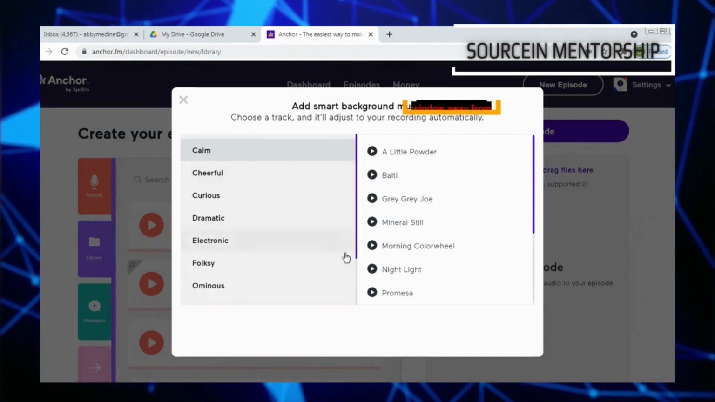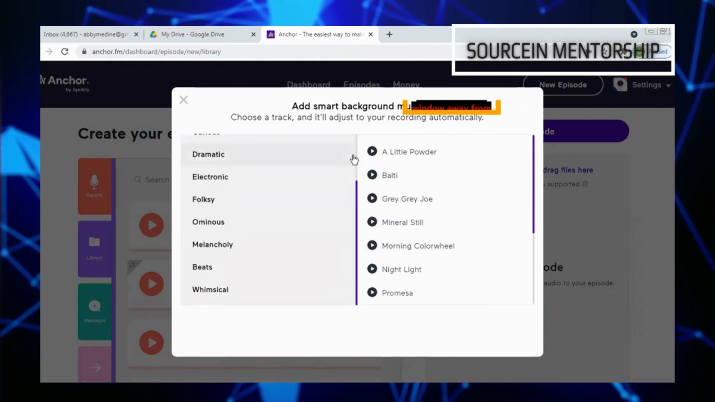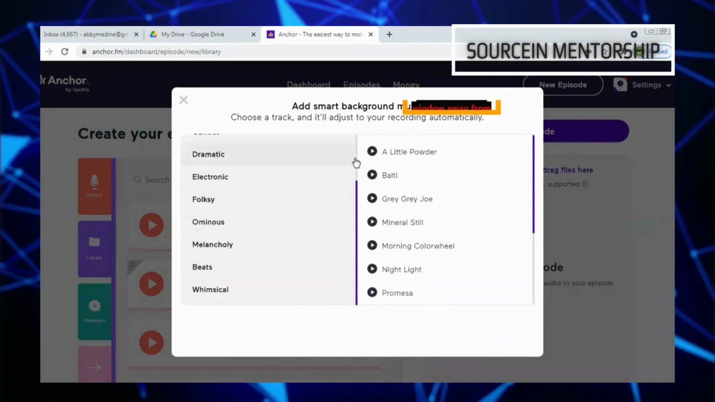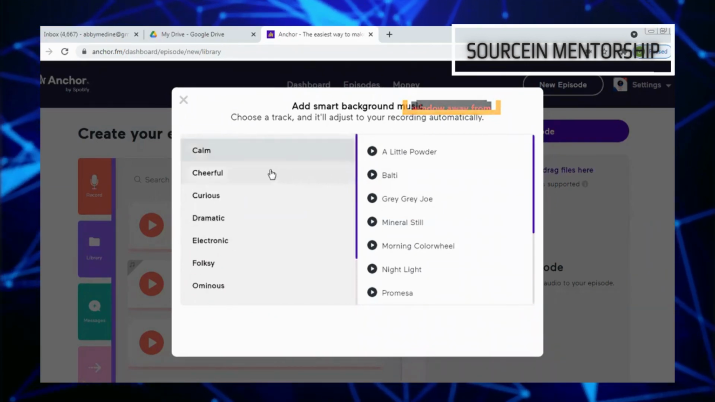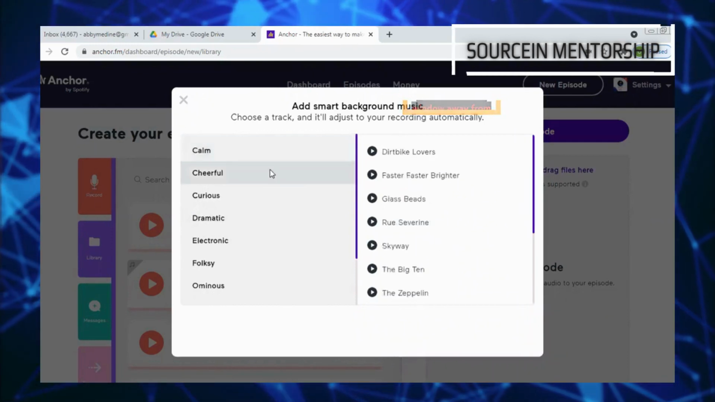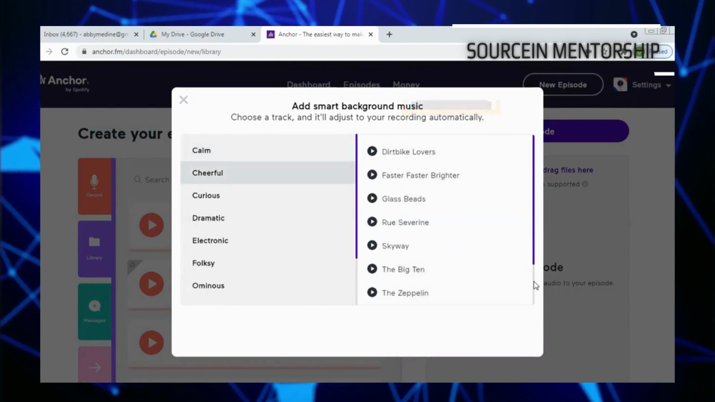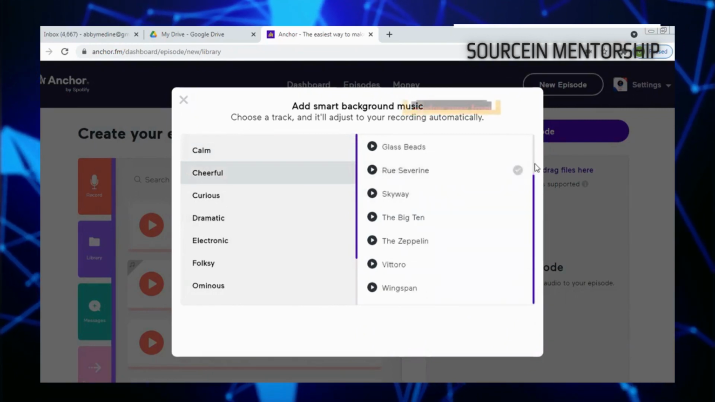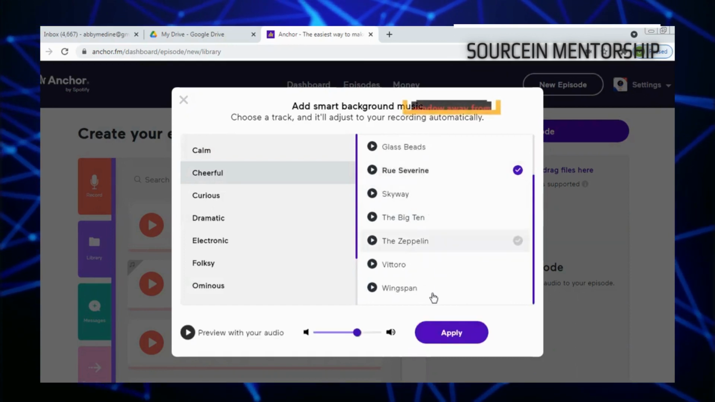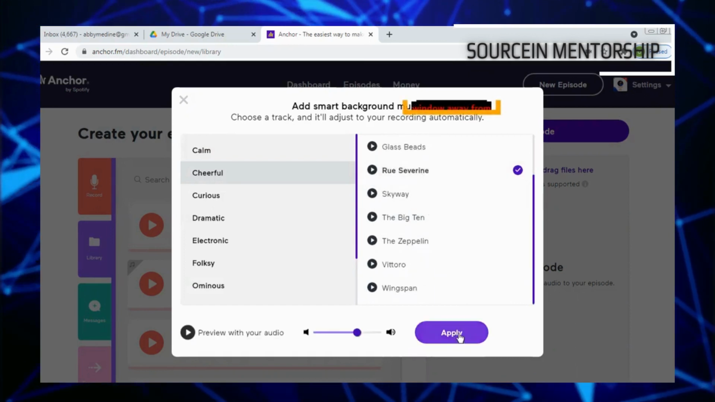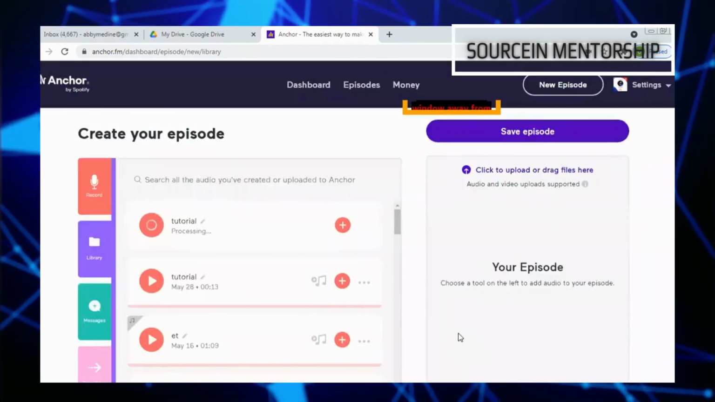I would suggest, depending on your podcast, you choose the tempo of your podcast and choose the one that fits you the most. So you can choose, if it's cheerful, you can choose cheerful. From cheerful, you now have options of different ones here. So you can choose from. I'm just gonna randomly pick anyone. So I pick this one and I'll apply. When I apply this, it goes straight to the audio.